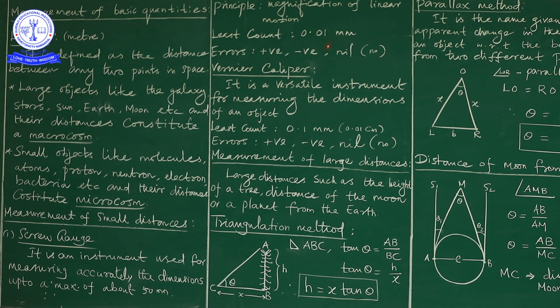Of course, the total number of divisions present in the head scale is 100. The pitch is 1. So dividing both values, it becomes 0.01 millimeter. So keep in mind, the least count of the screw gauge is 0.01 millimeter.